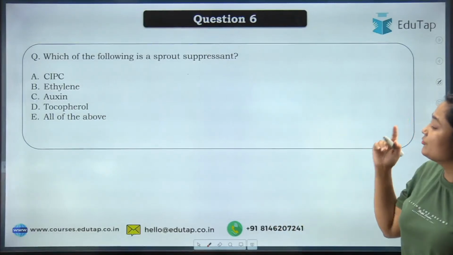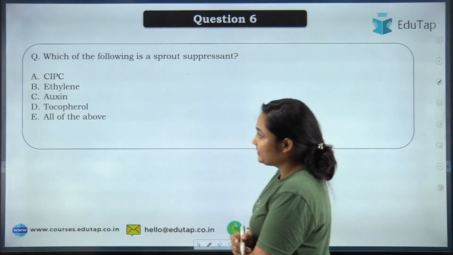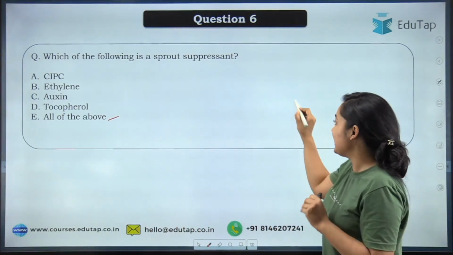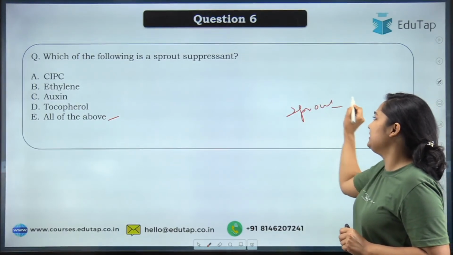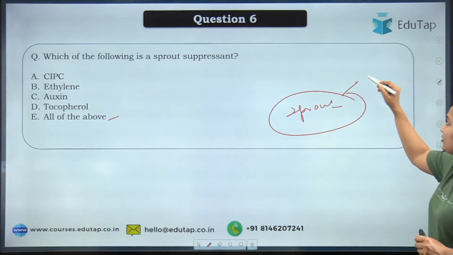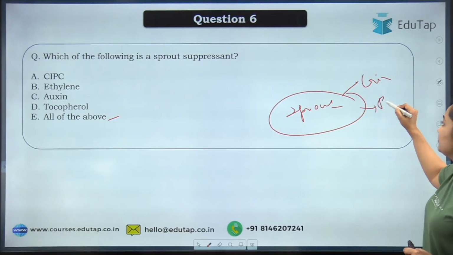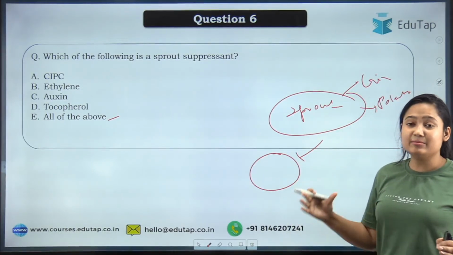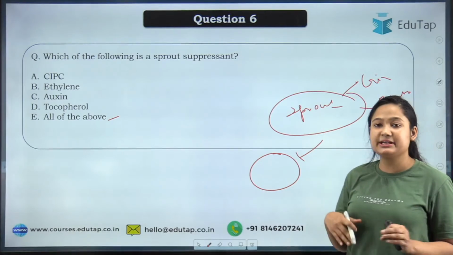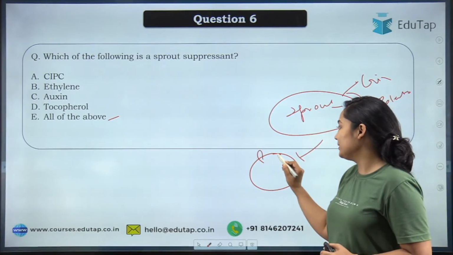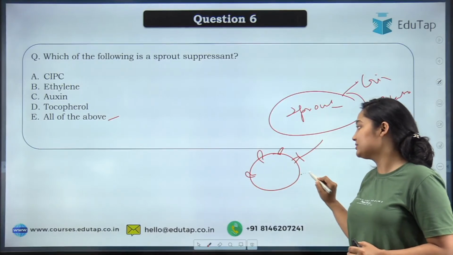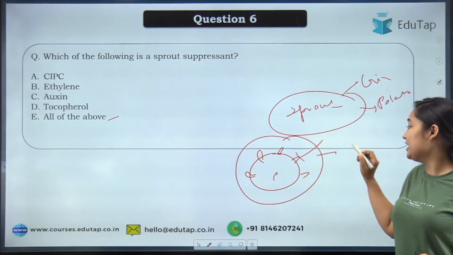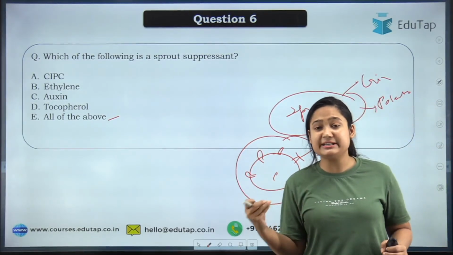Moving to the next question. Which of the following is a sprout suppressant? CIPC, ethylene, auxin, tocopherol, or all of the above. These are your options. Here we know that sprouts are a very big problem for your product. Let's say we are talking about the ginger, we are talking about the potato. What happens after a time of storage? They will be good at the start, but after a time, if favorable conditions are there, good humidity, good sunlight, what happens? They start growing bud-like structures, or sprout-like structures, on the product. Because of that, these products become highly undervalued in the market. Okay, they are undesirable products.